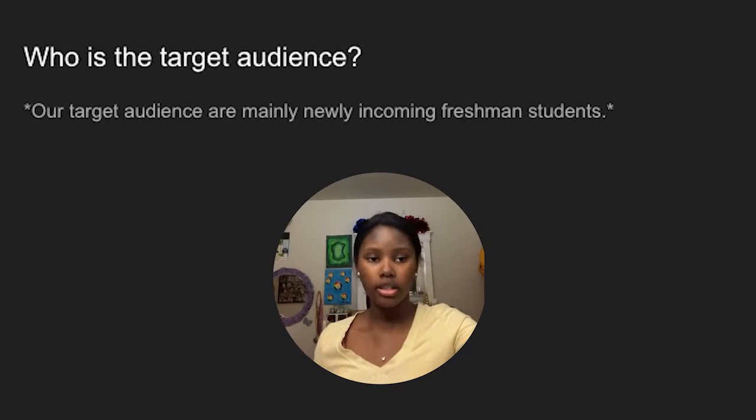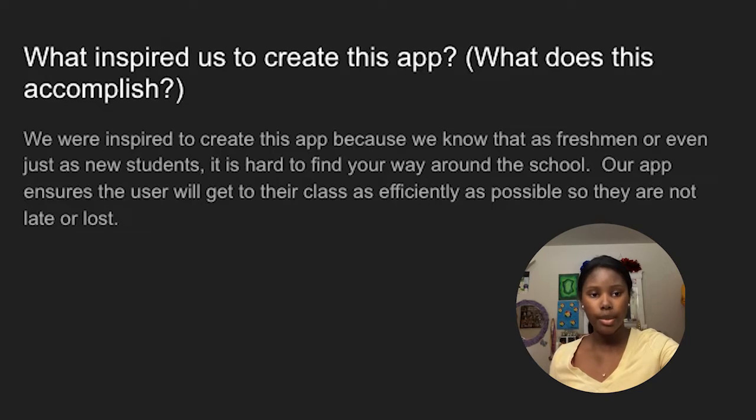Our target audience are mainly newly incoming freshman students. We were inspired to create this app because we know that as freshmen, or even just as new students, it's hard to find your way around the school. Our app ensures the user will get to their class as efficiently as possible so they are not late or lost.